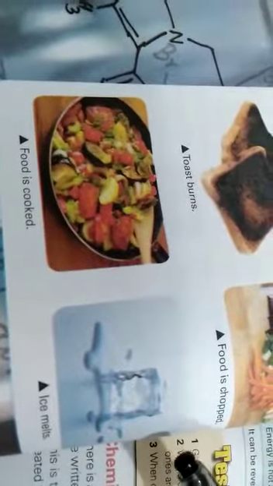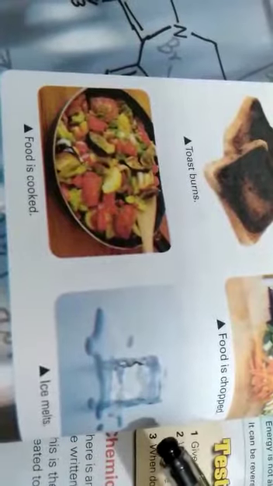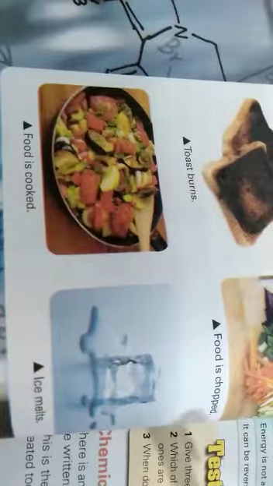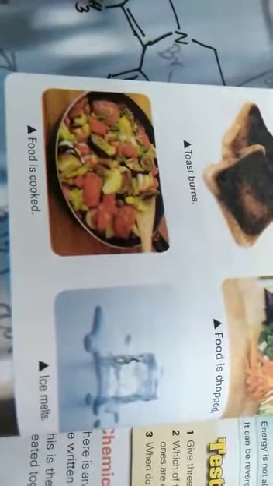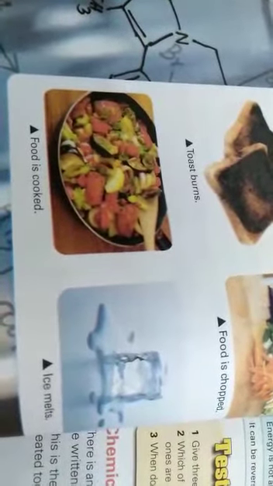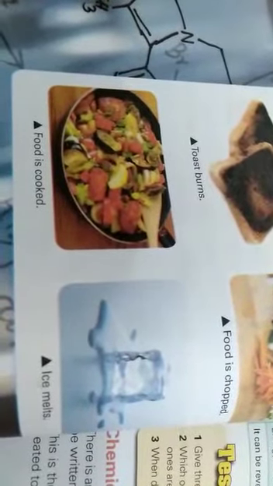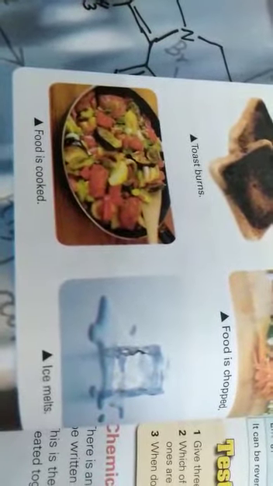Here are some vegetables that are chopped. Chopping is also a physical change. This ice cube has taken heat energy from the surroundings and it has melted, because heat energy causes its particles to move faster, and some particles move so fast that they convert into liquid form. If we provide heat to the liquid water, it will be converted into steam, because at the surface the faster molecules break away to give the steam.